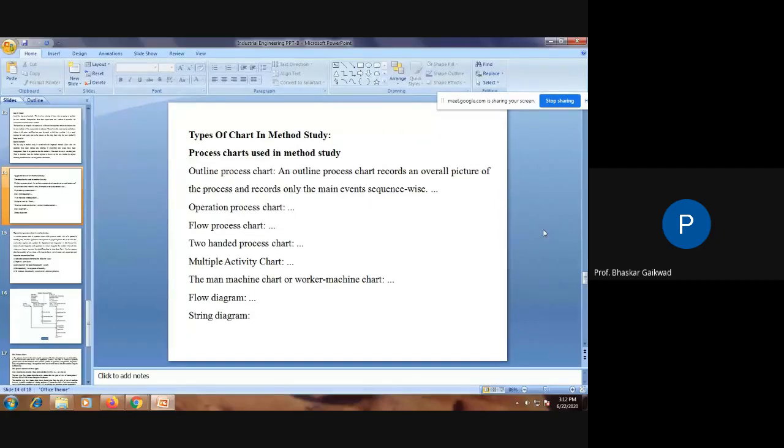Then next, the two-handed process chart. Suppose a small assembly is there and one man is doing that particular work using two hands. One hand is picking, for example, in a nut and bolt assembly: one hand holds the nut and the second hand holds the bolt.